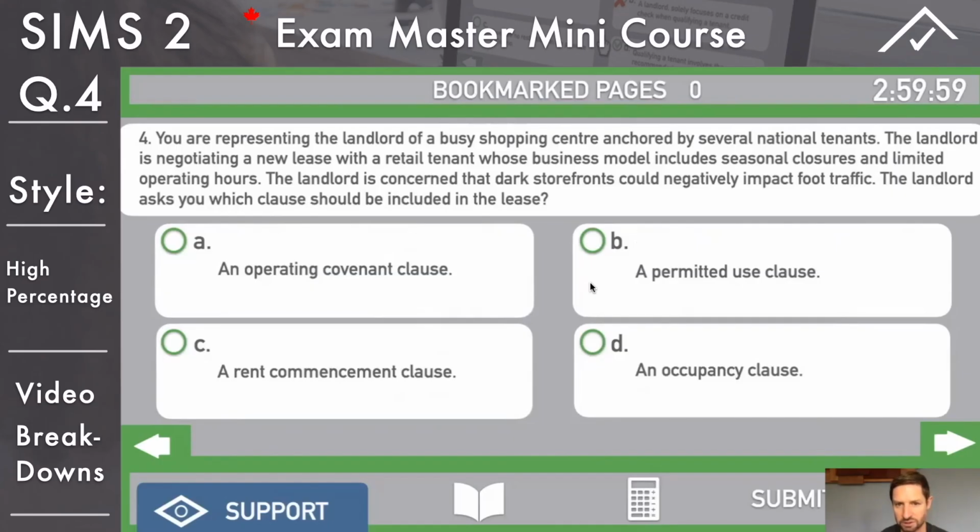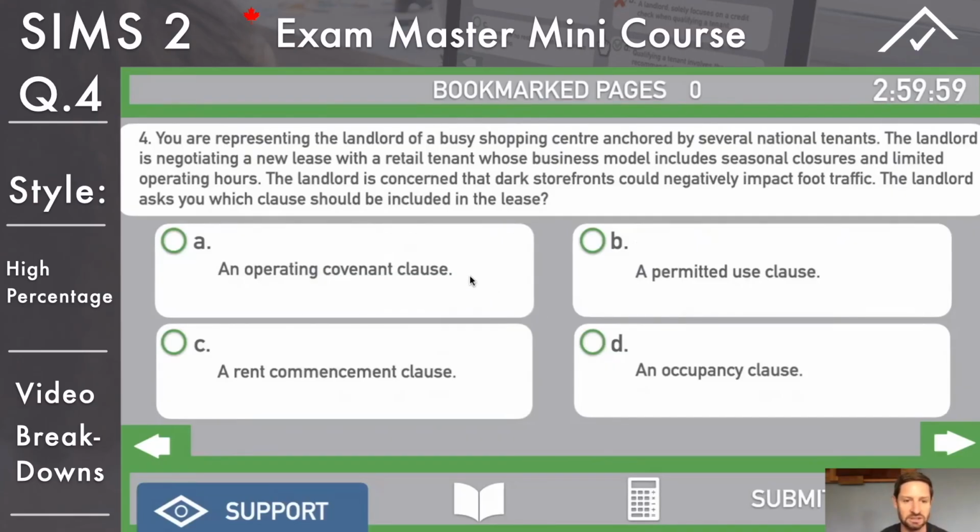A permitted use clause controls what the tenant may do, not whether or when they must be open for business. Rent commencement clause: this basically addresses payment timing, not so much operational obligations or storefront hours. D basically protects the tenant from paying rent too early. It does not obligate them to stay open or operate continuously.